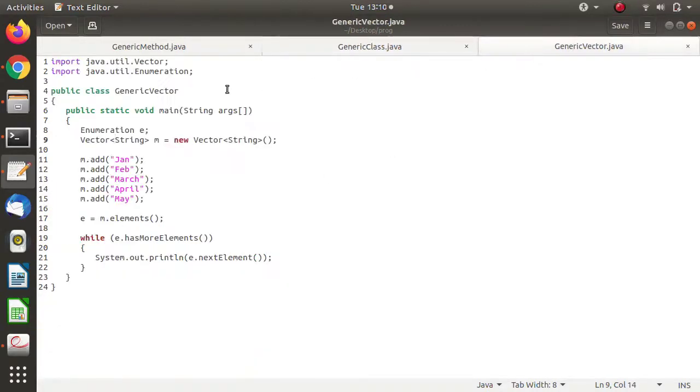We can also use generics for standard or predefined classes in the Java library. For example, Vector: here we are restricting Vector to string elements only. So here we have mentioned String, and we can add only string elements. If you add integers or doubles, you will get an error.